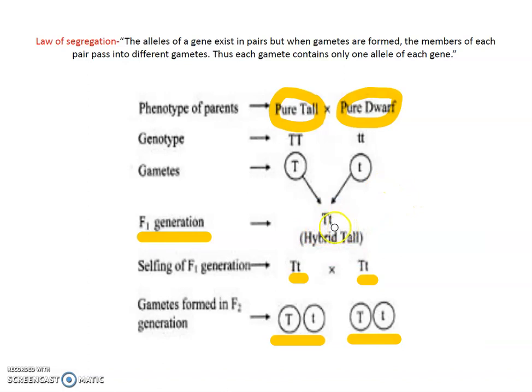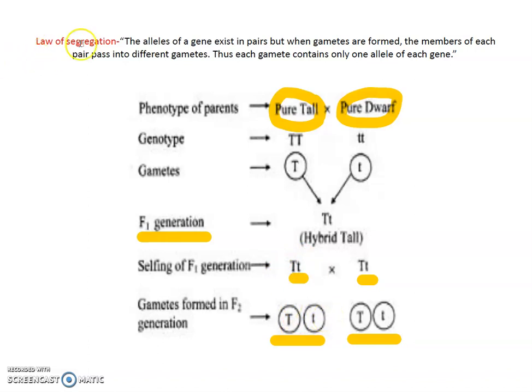and small t separate at the time of gamete formation. When they separated, this formulated the law of segregation. Segregation means separation. At the time of gamete formation, the alternative forms of the traits are separated and they maintain their purity.